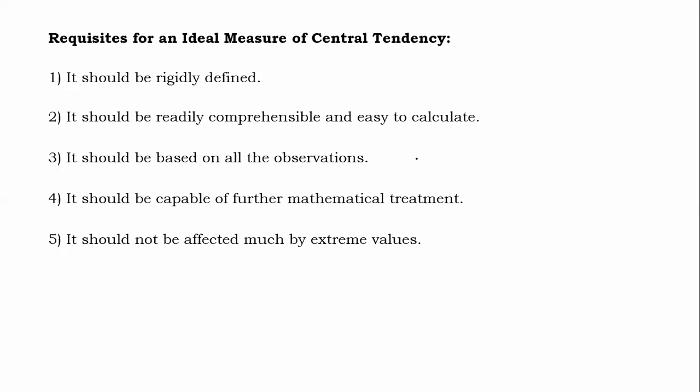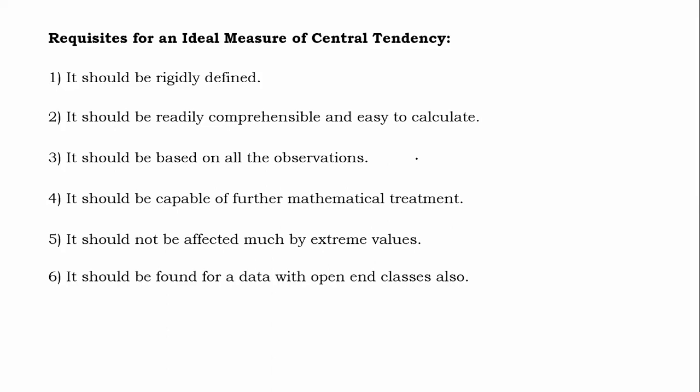It is quite possible that in your data set, a few observations are exceptional, meaning either very large or very small in comparison with the remaining observations in the data, and because of that, unnecessarily we are getting some different value of a particular measure of central tendency. So that happens. Next, it should be found for data with open-end classes also.